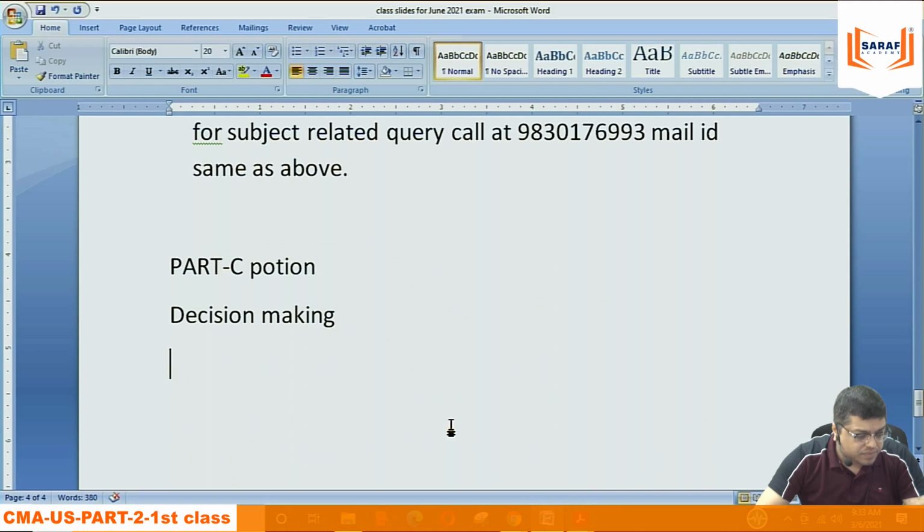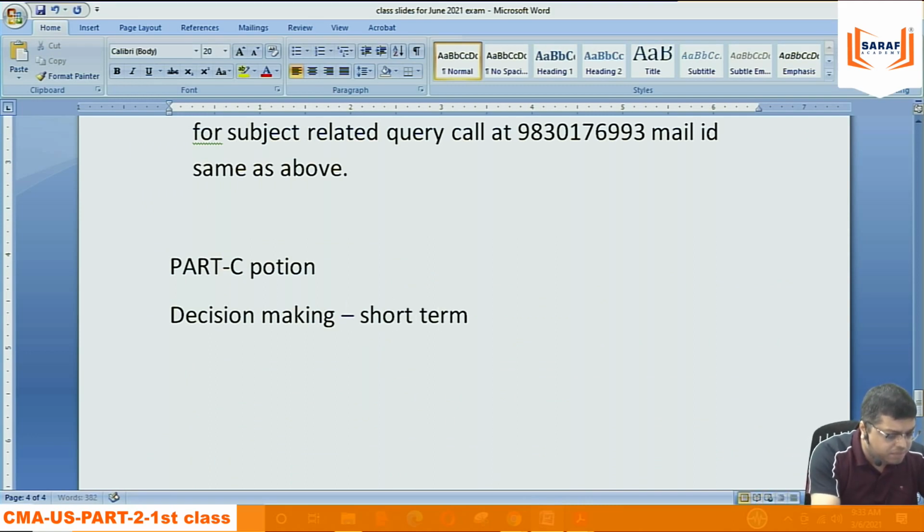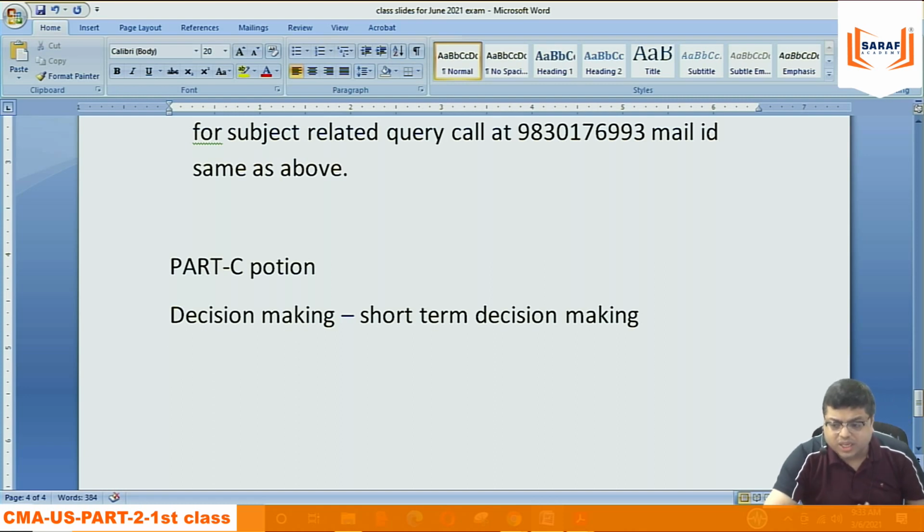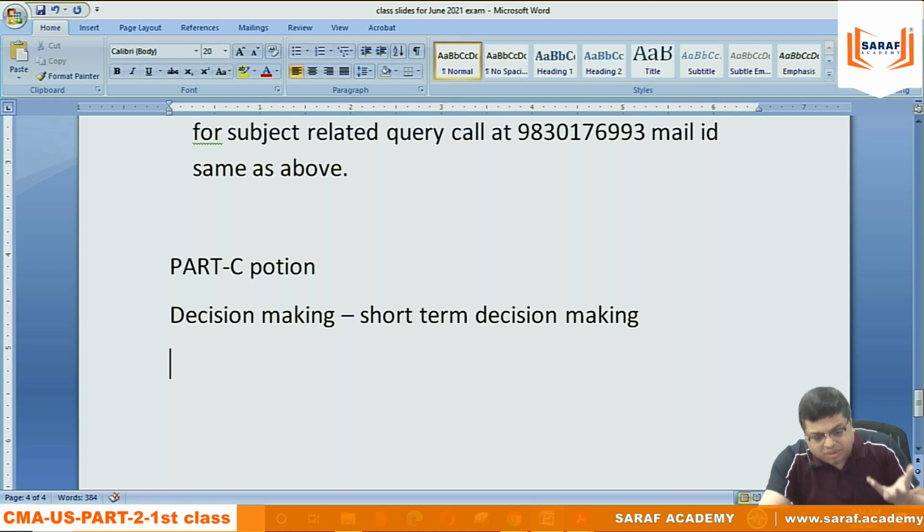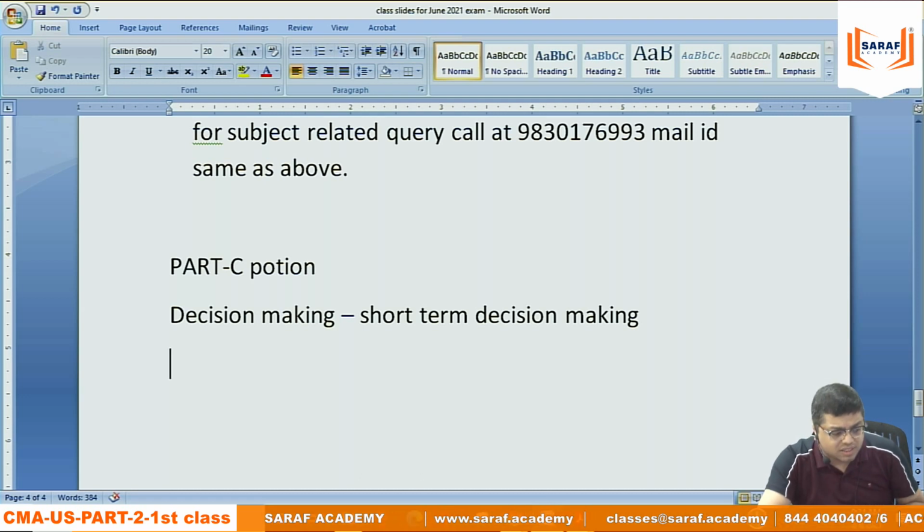Now, this is what we are calling short-term decision making. What is short-term decision making? Just giving a hypothetical example. Suppose a student wants to join our CMA US classes. He's saying, sir, can you offer some discount? I don't have money. He is genuine. He doesn't have money, and he's saying, sir, I will not be able to pay this much fees. I want to pay less.